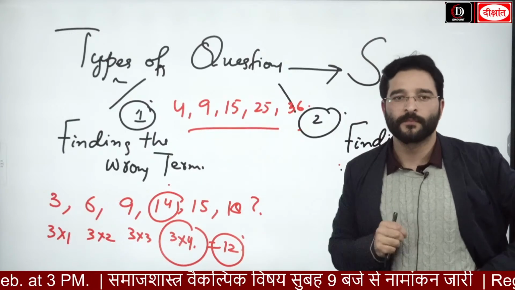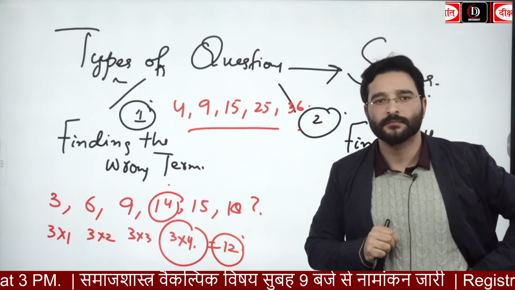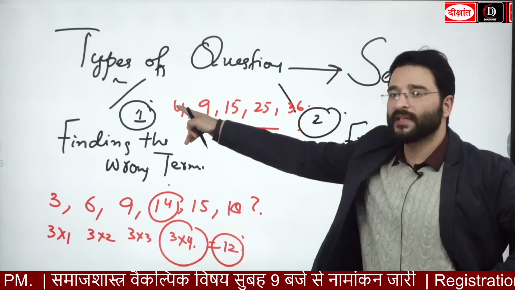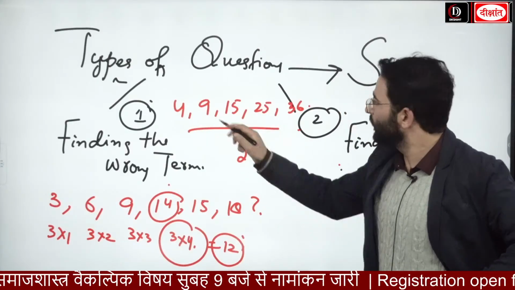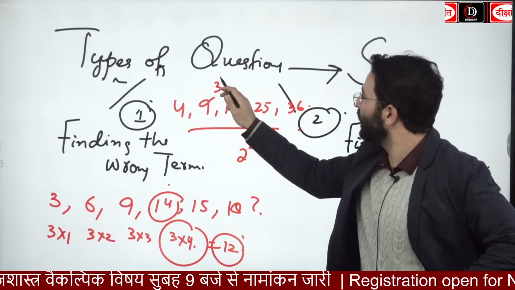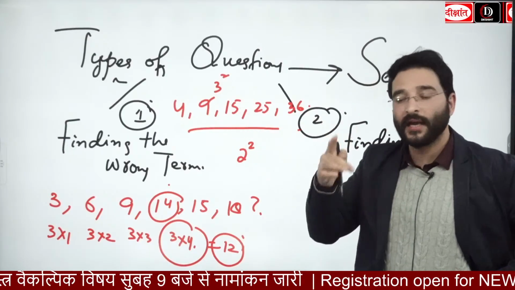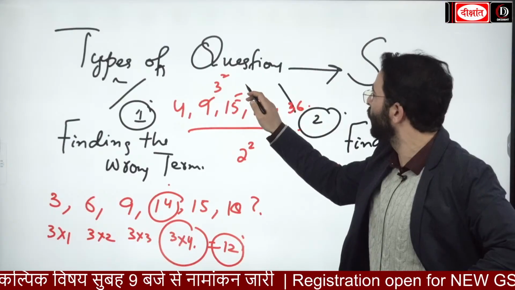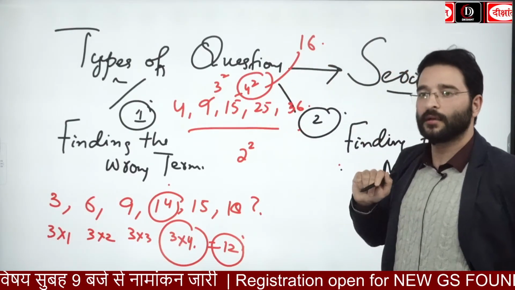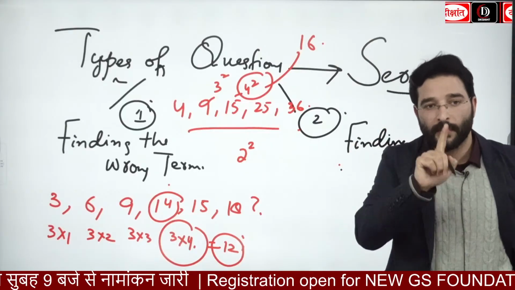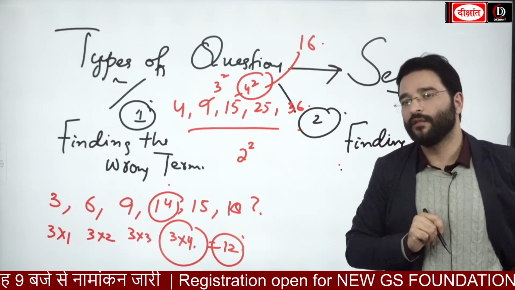Zara batao how? Very good. Because 4 is the square of 2, 9 is the square of 3. After that, it should have been the square of 4. So that means here it should have been 16. So please remember this, they might ask you these kinds of questions.